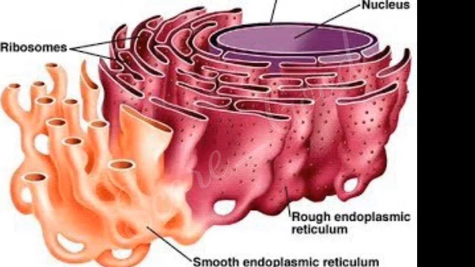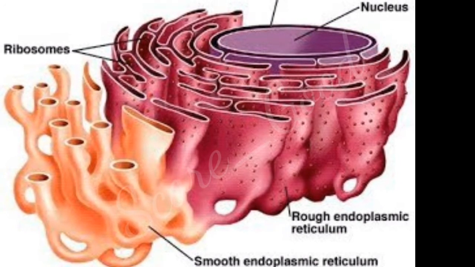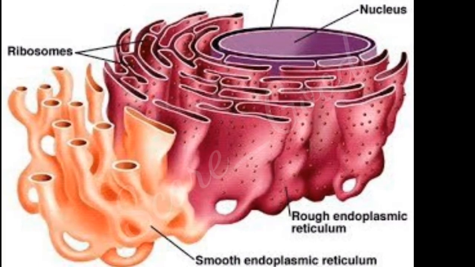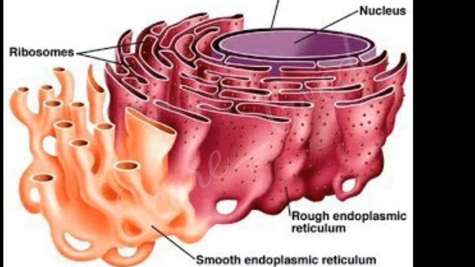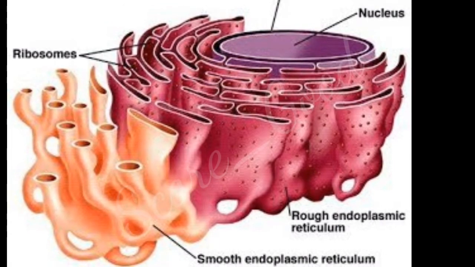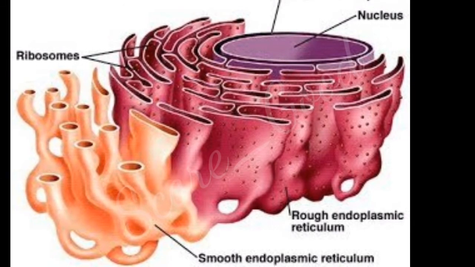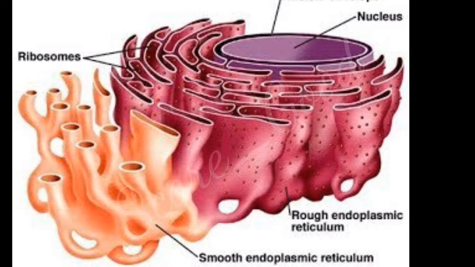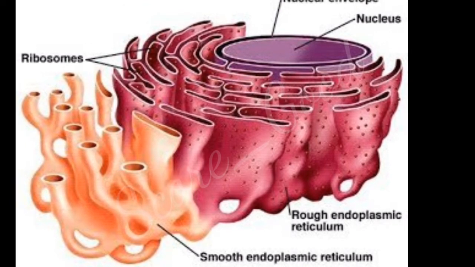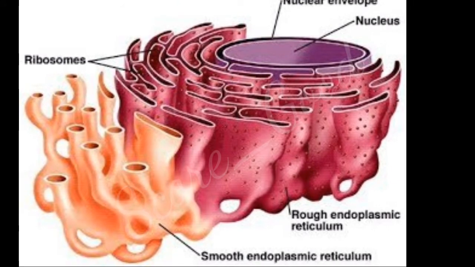There are two types of endoplasmic reticulum. One is rough endoplasmic reticulum and another one is smooth endoplasmic reticulum. Why it is named as rough and smooth: in rough endoplasmic reticulum, the ribosomes are attached to the layer of the endoplasmic reticulum which seem to be rough in nature. Whereas in smooth endoplasmic reticulum, the ribosomes are absent and which looks like smooth layers.